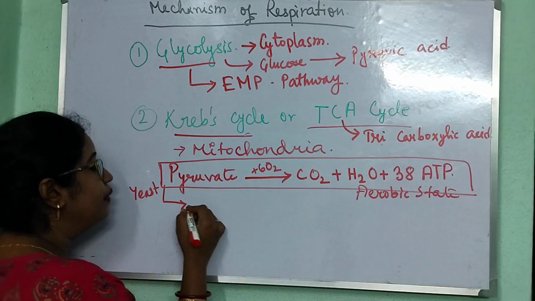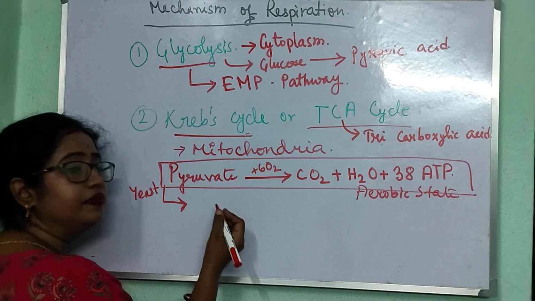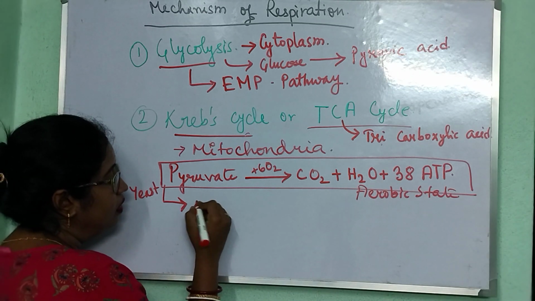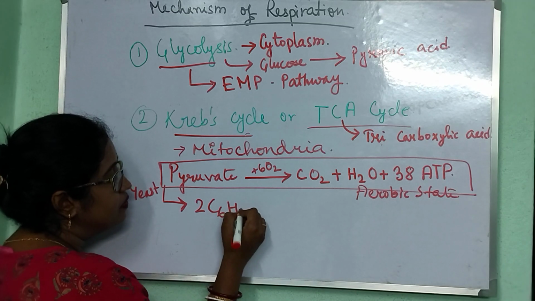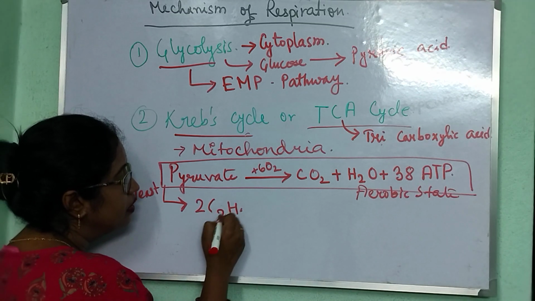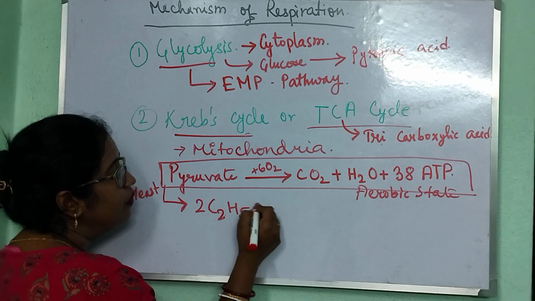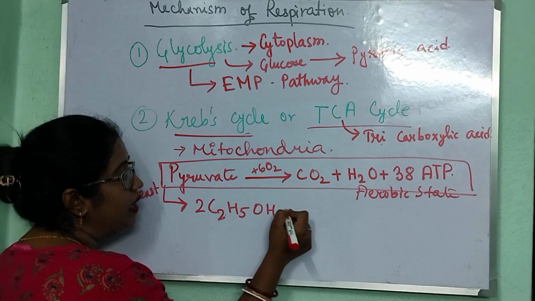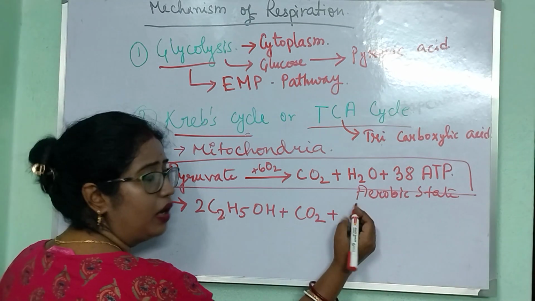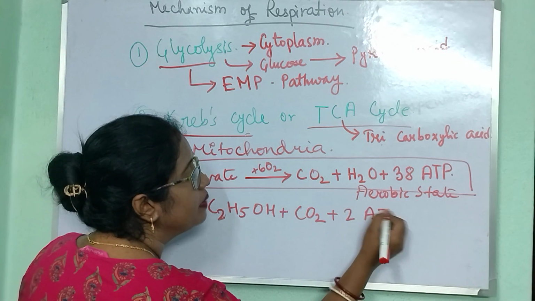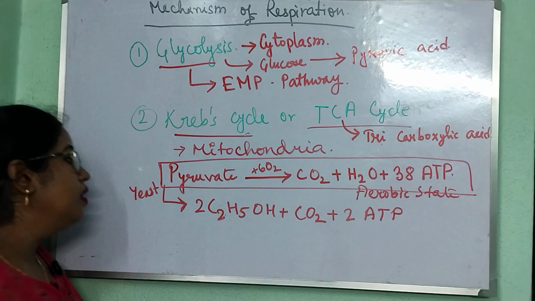But in case of anaerobic conditions, like in yeast, the pyruvate breaks down into alcohol, that is C2H5OH, plus CO2, plus a very little amount of energy, that is 2 ATP molecules.